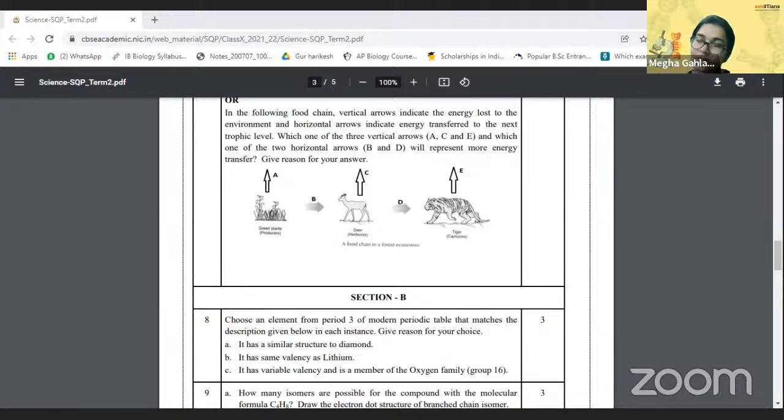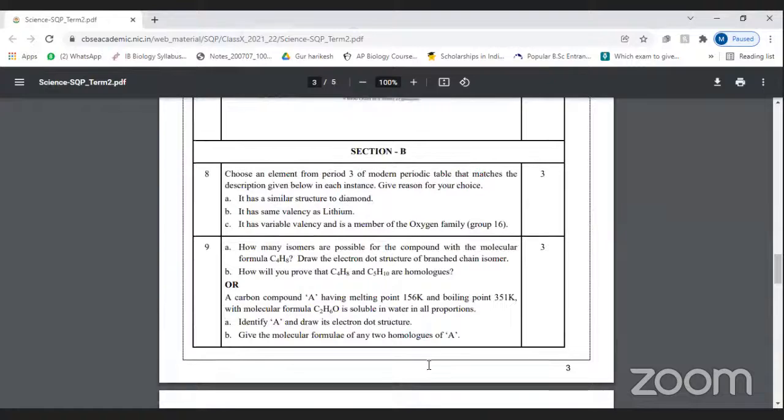This loss of energy takes place at every single trophic level. That is why there are only about 4 to 5 trophic levels in the food chain. And alternatively, you can just mention the 10% law of energy as well. Are we clear about this, everyone? Okay, great.